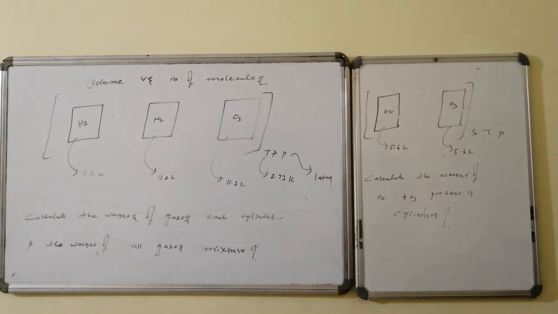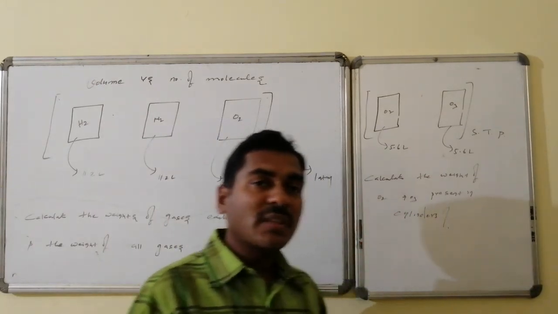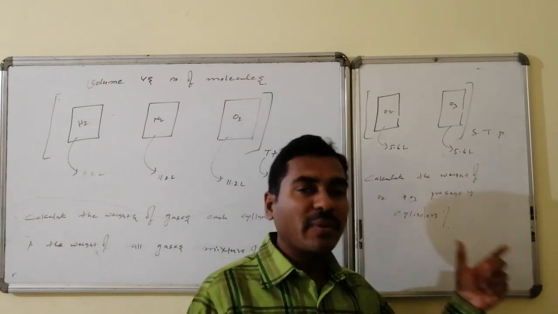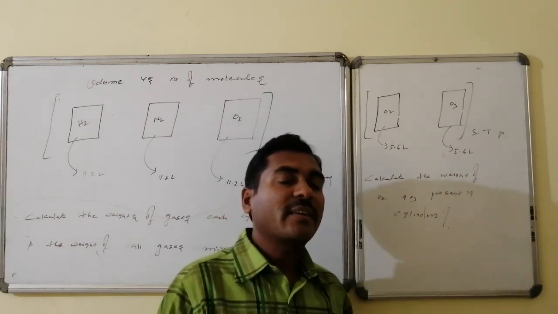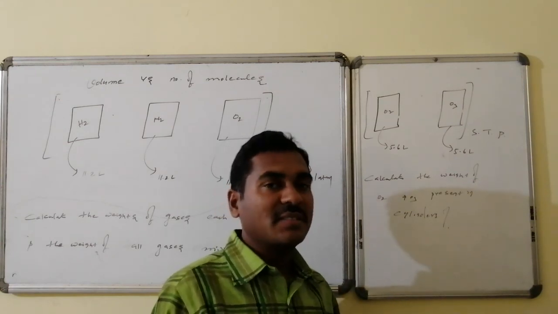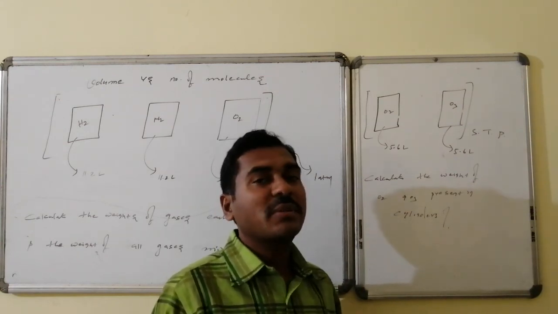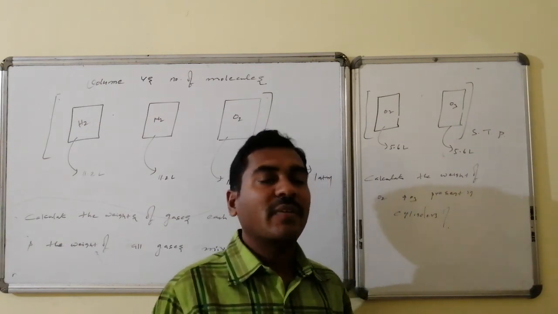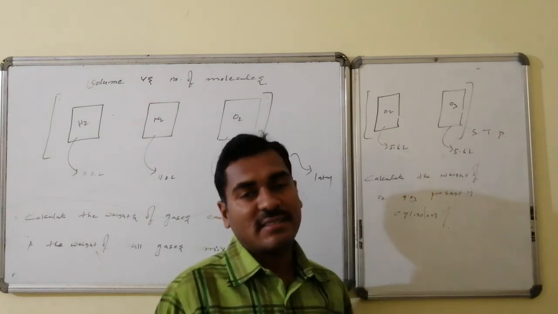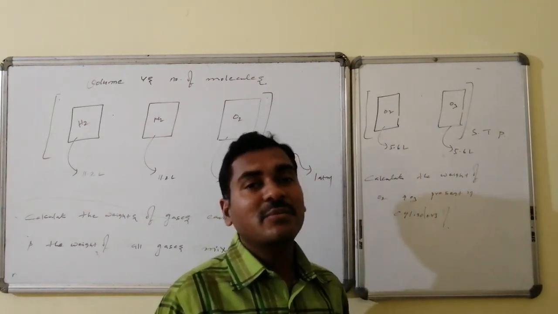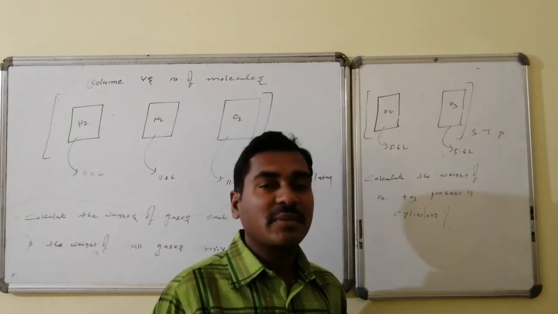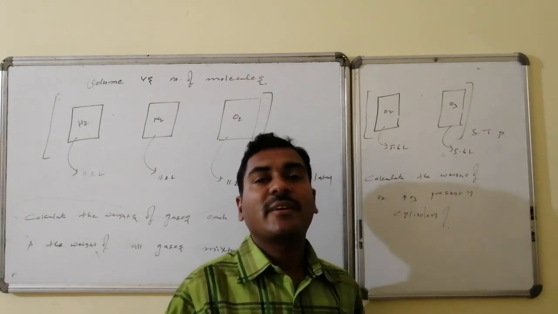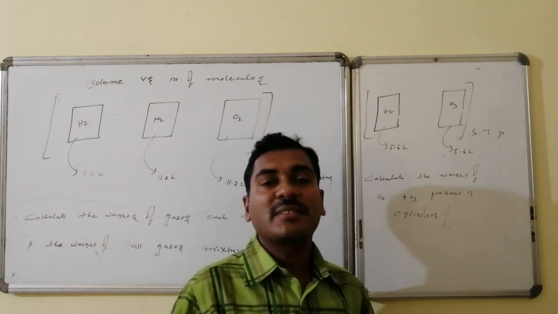There is another question for you. Under STP conditions, 2 cylinders filled with oxygen and ozone occupy a volume of 5.6 liters each. Now calculate the weight of oxygen present in the first cylinder and the weight of ozone present in the second cylinder. Both are made up of oxygen atoms of the same element, though one is diatomic and the other is triatomic. Both have equal volumes under the same conditions of temperature and pressure. Now calculate the weight of oxygen in cylinder 1 and the weight of ozone in cylinder 2.